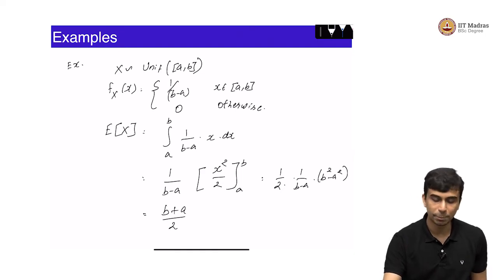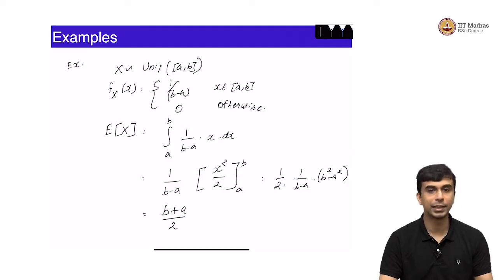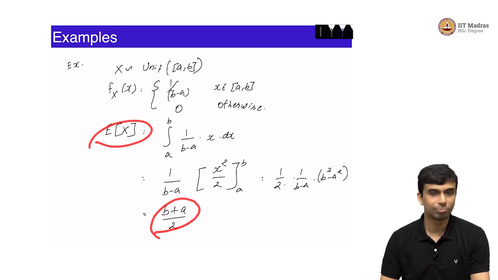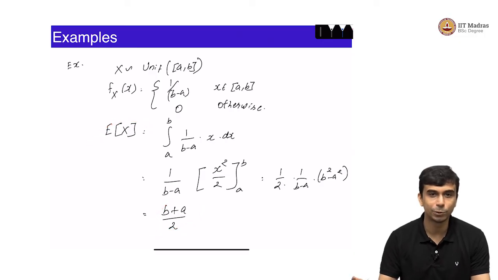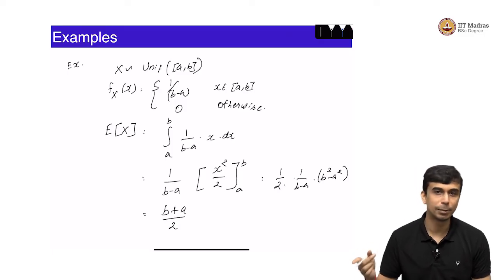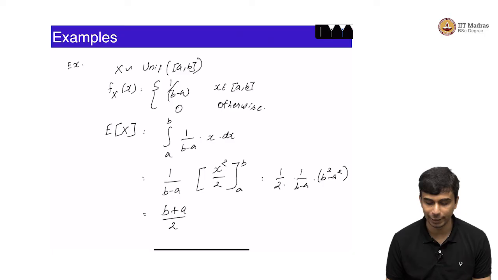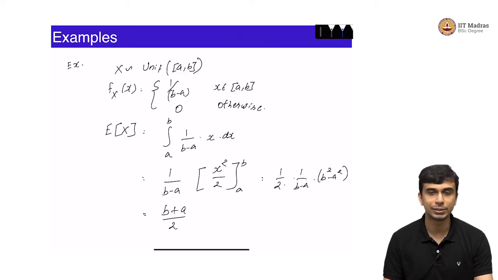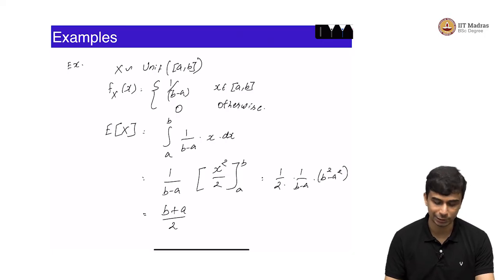This is not particularly surprising. If x is uniform in the range a to b, the expected value of x is clearly the average of the two endpoints. I mean, if you have a uniformly distributed rod between a and b, you can balance it exactly at the point a plus b by 2, which is the midpoint of a and b. It is not a surprising thing, but it is good to do a sanity check of our definitions.